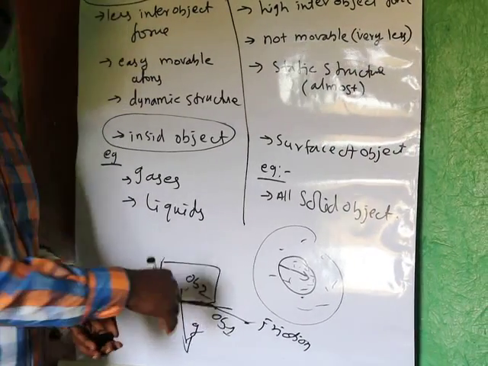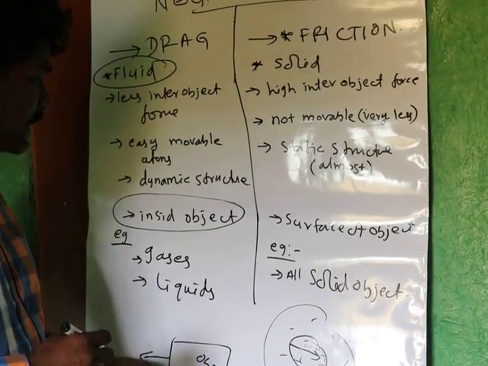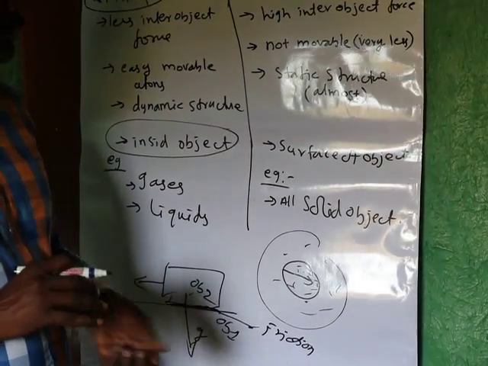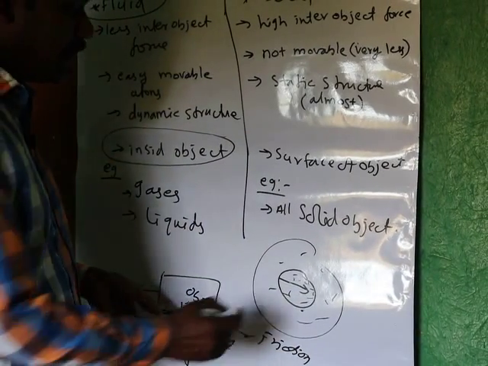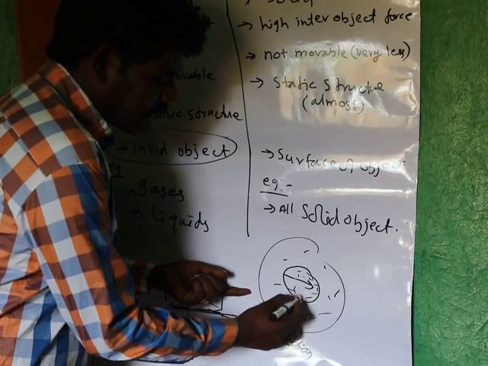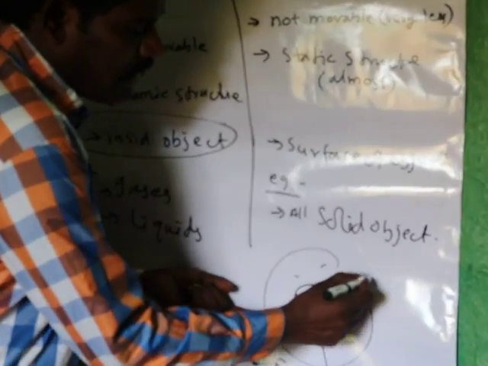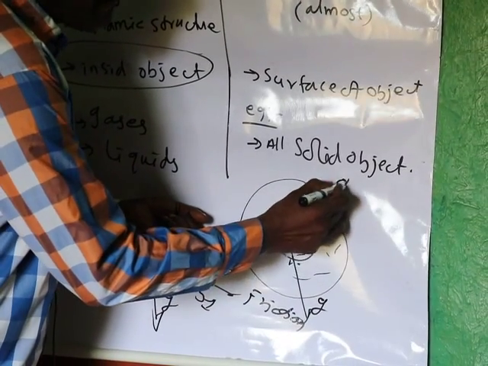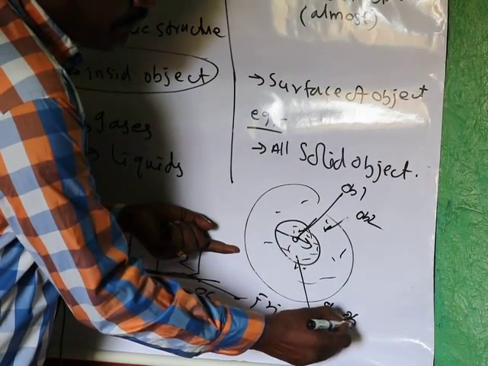Here there are 3 different kinds of forces happening. The friction happens only on the surface, whereas drag is inside the fluid. Here also we have acceleration due to gravity, and the fluid force, and another object. This is object 1, object 2, object 3.